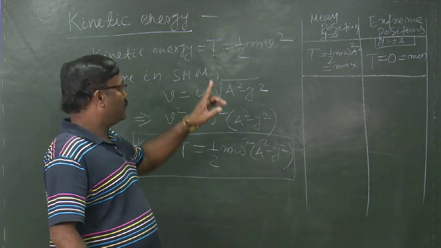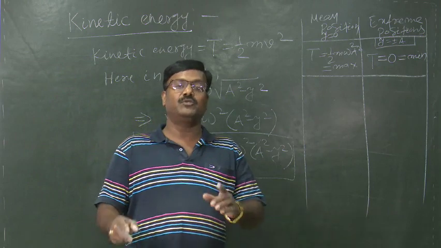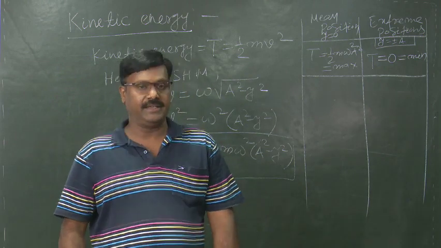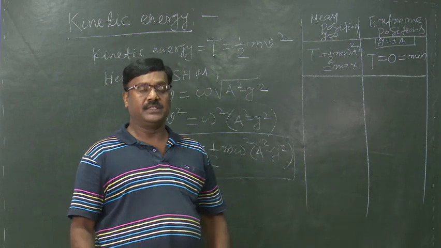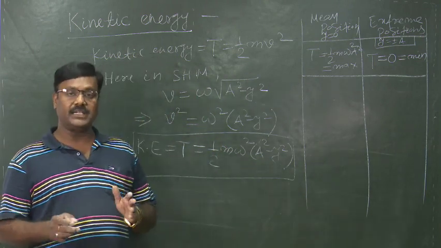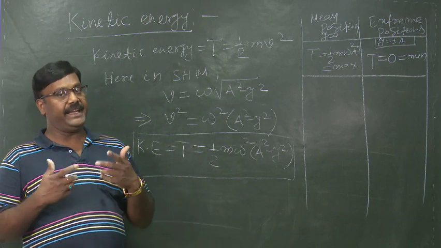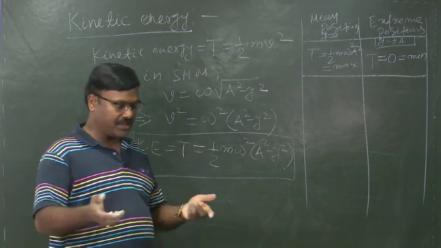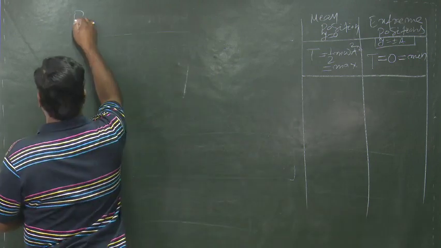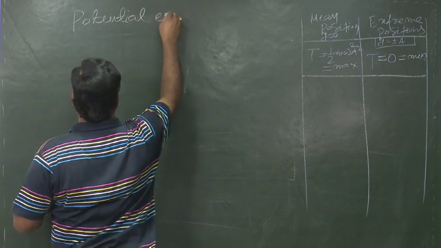To derive the expression for the potential energy, we have to find the work done on the body executing SHM. To find work done W, we first calculate dW, and integrating dW we get W, which is nothing but the potential energy.